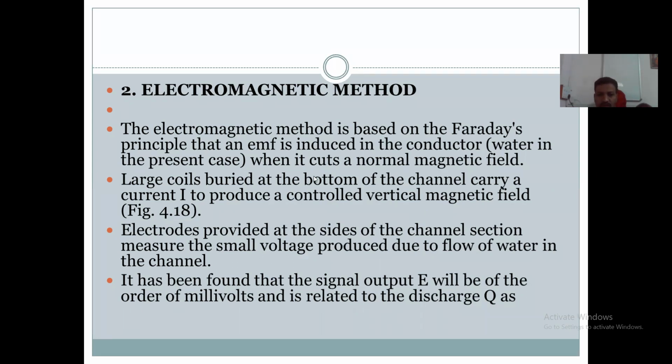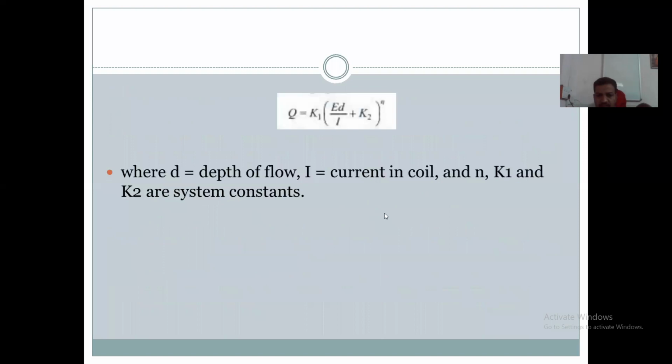During the flow of the water, these large coils produce the controlled vertical magnetic field. On the sides of the channel, the electrodes are provided.